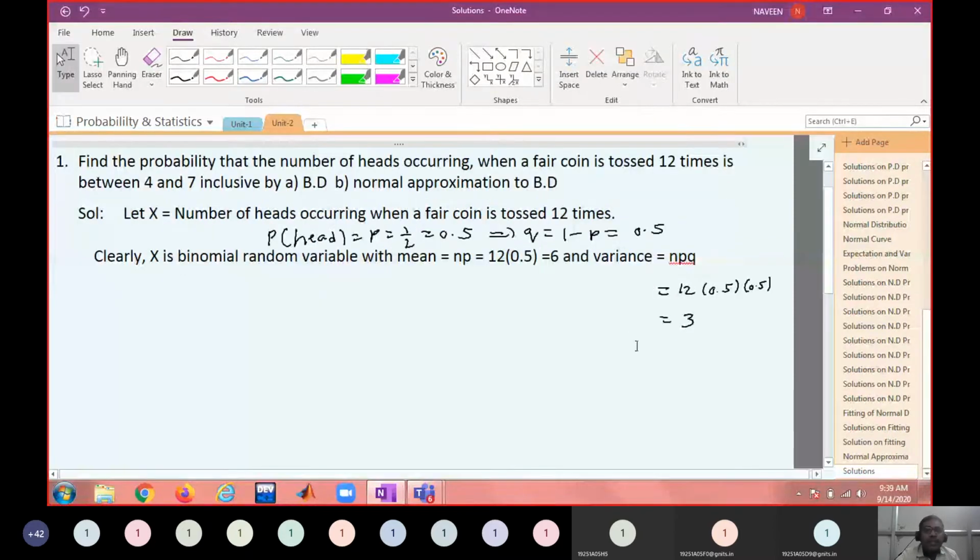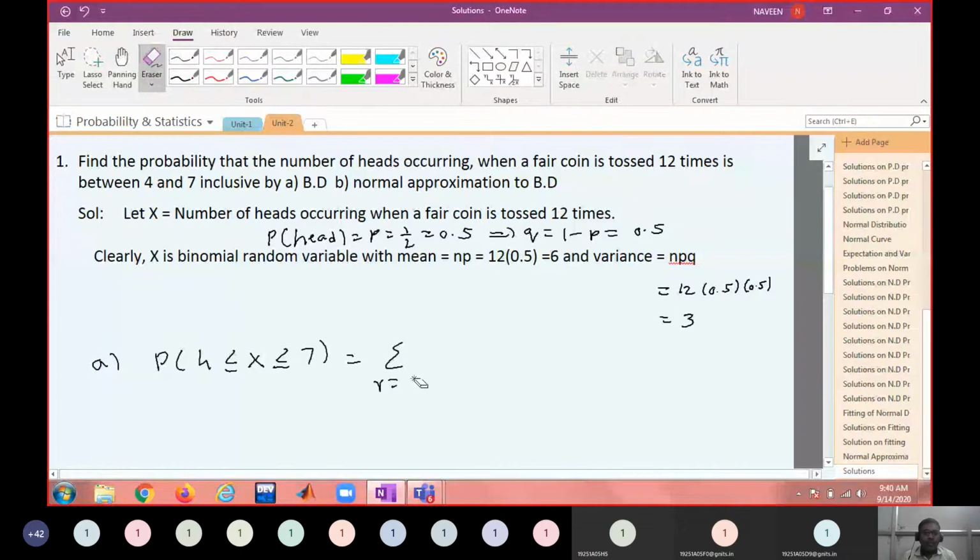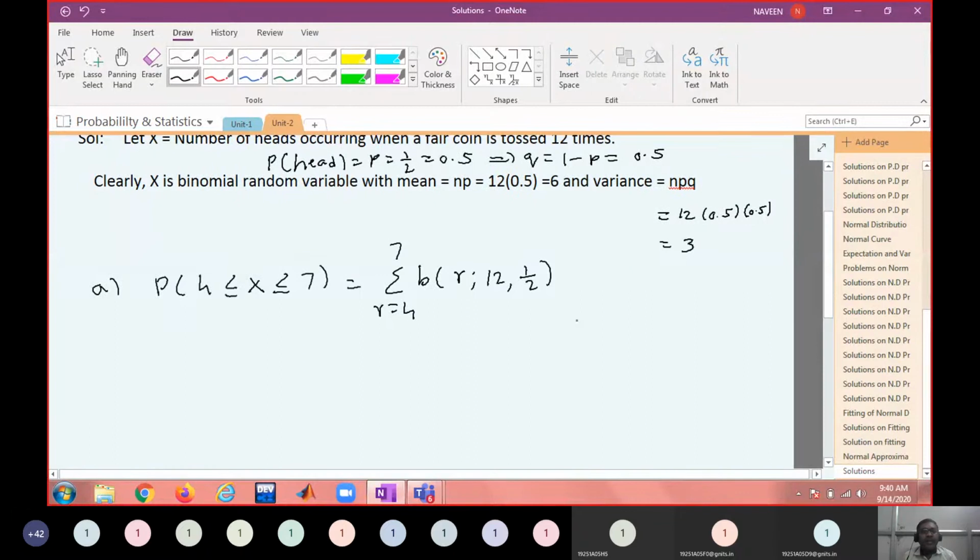The probability that 4 is less than or equal to x less than or equal to 7, because both are inclusive. So x takes the values 4, 5, 6, 7, and you have to find 4 probabilities. That is the sum over r equal to 4 to 7 of the binomial probability of r successes out of 12 tries, where the probability of each success is 1 by 2. Either you find the 4 binomial probabilities individually.